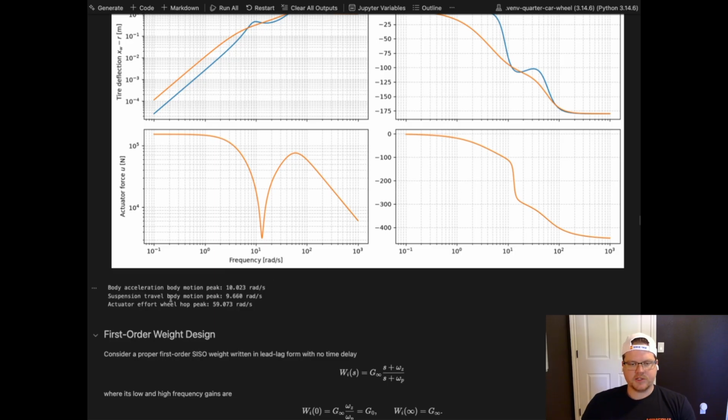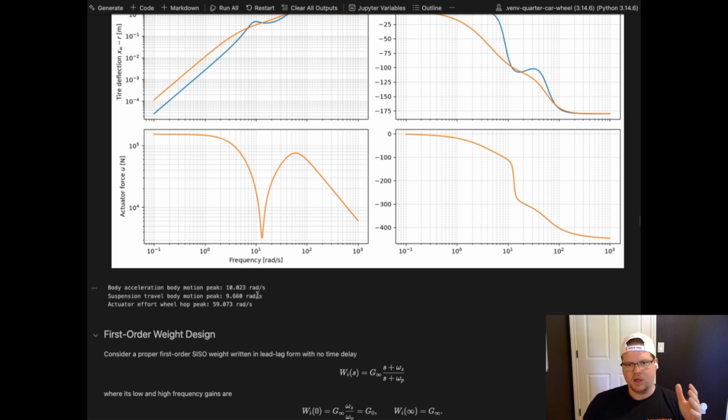And so these values are going to be used for the first order weight design. So for the body acceleration and the suspension travel, we want to place frequency cutoffs, or basically design the lead lag such that we roll off before this.